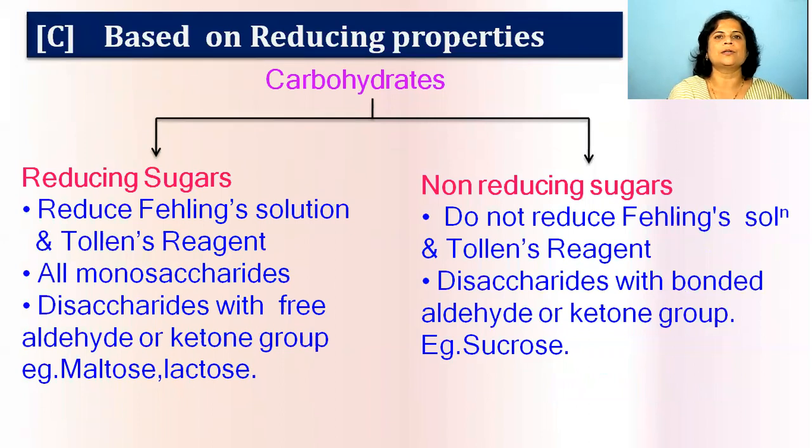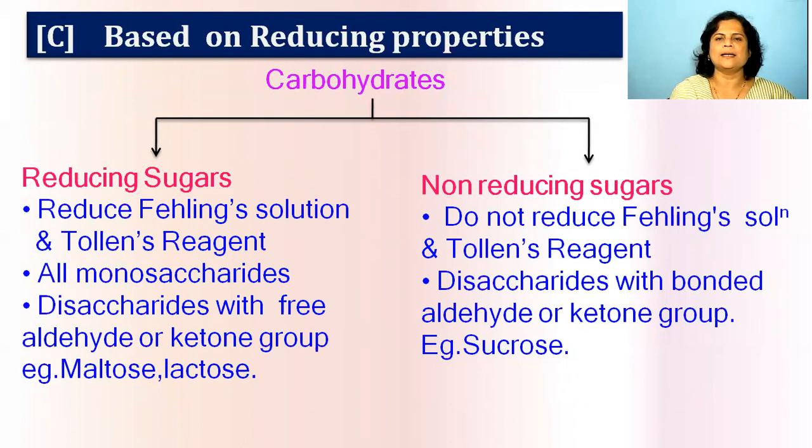They are classified into reducing sugars and non-reducing sugars. Now see, already what we have studied is that they contain aldehyde as a functional group. As they have the aldehyde functional group, they show the reducing property of aldehydes, and there are some carbohydrates which show non-reducing property as they do not contain a free aldehyde group in their structure. Reducing sugars reduce Fehling's solution and Tollens' reagent, and all the monosaccharides are examples of reducing sugars.